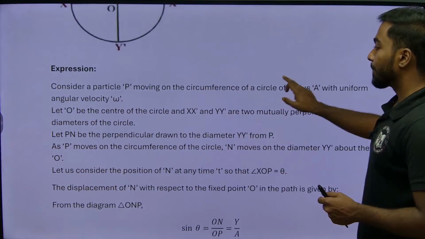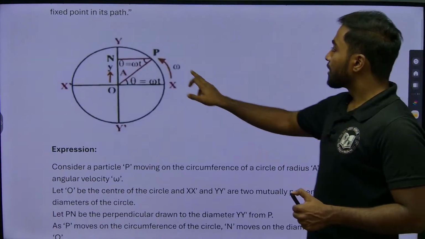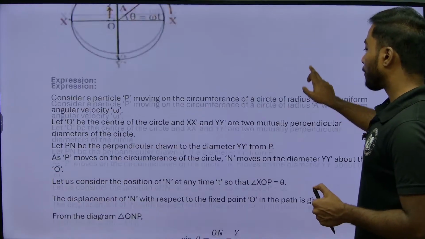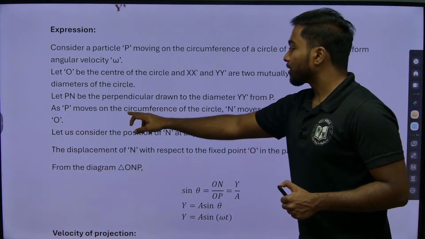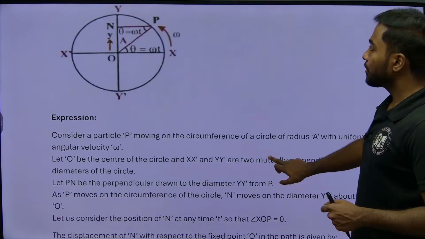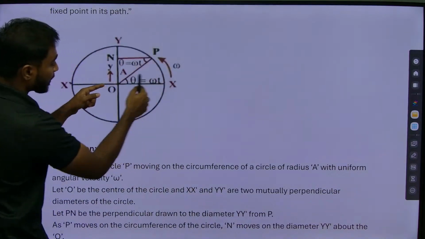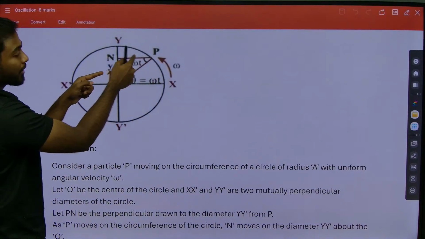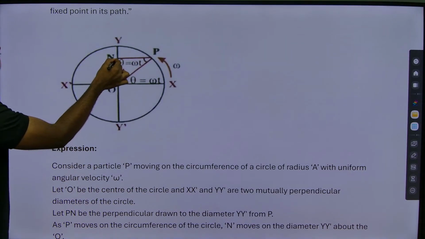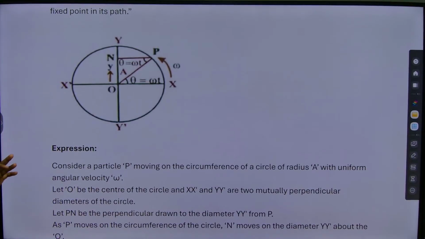Let PN be the perpendicular drawn to the diameter y dash from P. As P moves on the circumference of the circle, N moves on the diameter. So initially if P is here, N will be here. If P is moving here, N will be moving here, and N is perpendicular to the point.